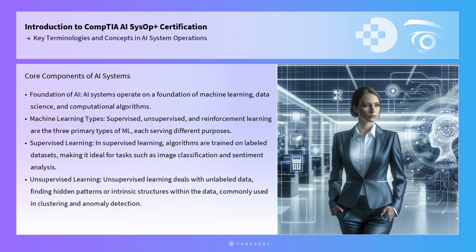Supervised learning, unsupervised learning, and reinforcement learning are the three primary types of ML, each serving different purposes. In supervised learning, algorithms are trained on labeled datasets, making it ideal for tasks such as image classification and sentiment analysis. Unsupervised learning, on the other hand, deals with unlabeled data, finding hidden patterns or intrinsic structures within the data, commonly used in clustering and anomaly detection. Reinforcement learning focuses on training algorithms through rewards and penalties, often employed in robotics and game development.